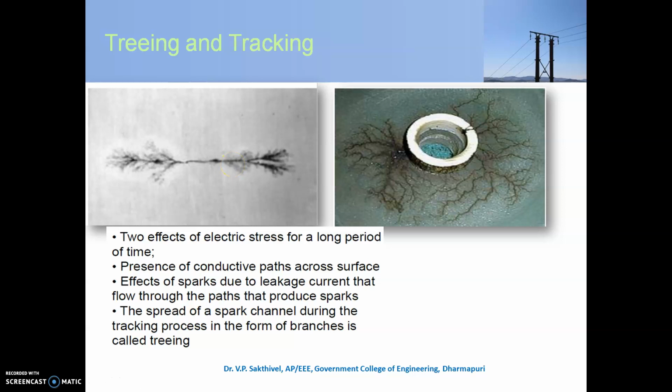The spreading of spark channels is called tracking. In the form of branches of a tree is called treeing. Tracking is the formation of a continuous conducting path across the surface of the insulation, mainly due to surface erosion. Due to the erosion problem, this is going to happen. These two effects occur over a very long period of time.